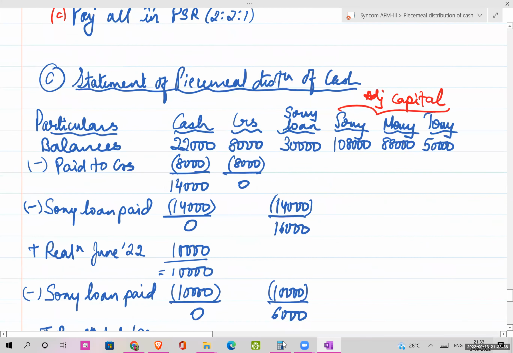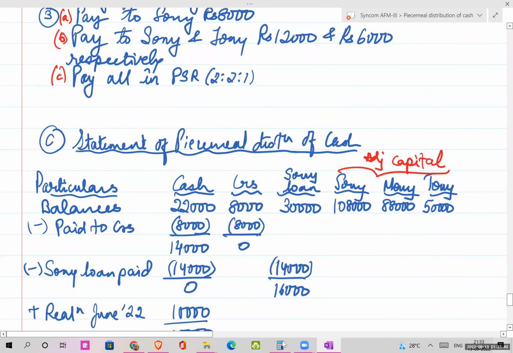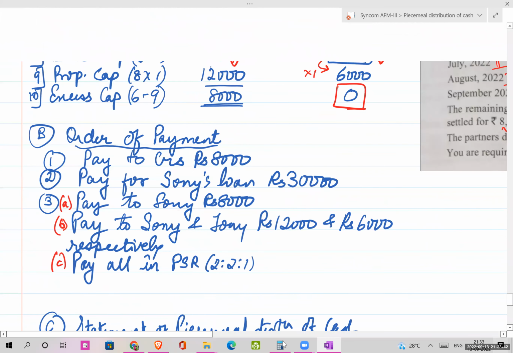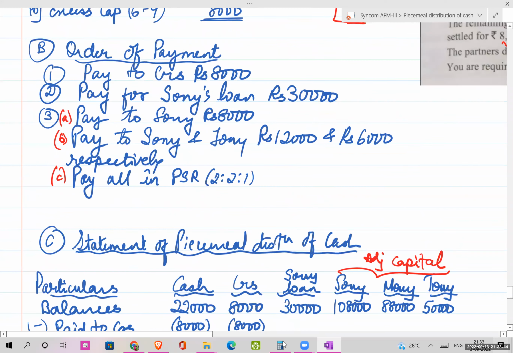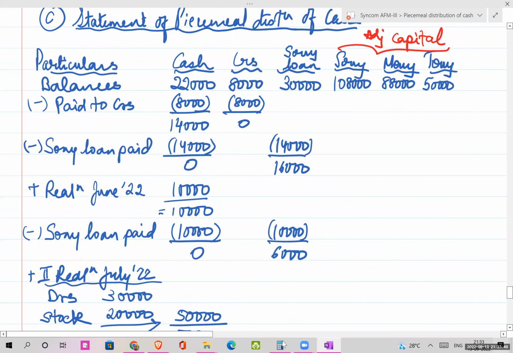So as I said, first we have to pay the creditors. How much? 8,000. So I can pay 8,000. How much cash do I have available? 22,000. Out of that I can give 8,000, so I can pay the full 8,000. How much cash is left now? 22 minus 8, 14. My creditors are settled, 8 against 8.